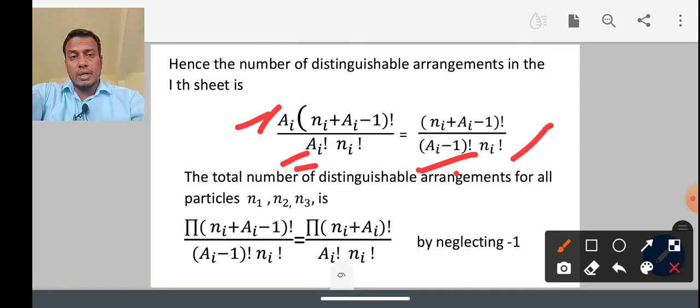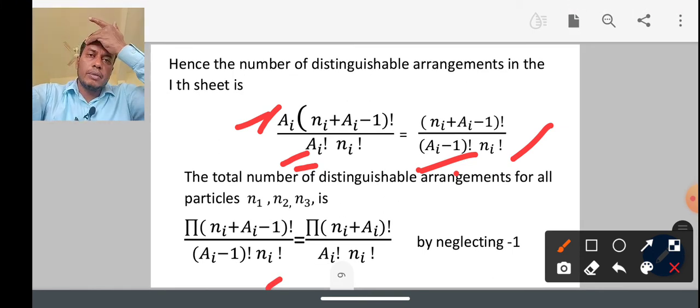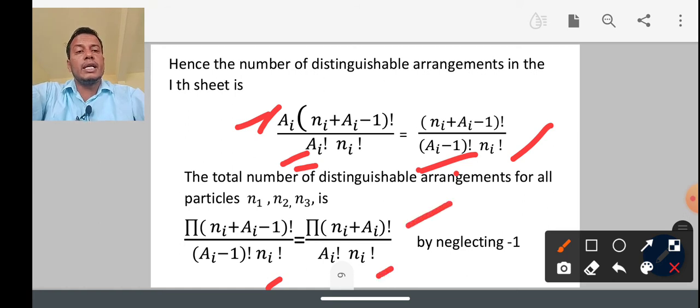For the total number of sheets, the number is the product of these terms. Since A_i is large compared to 1, the minus 1 can be neglected. So P equals the product of (N_i plus A_i) factorial over A_i factorial and N_i factorial.